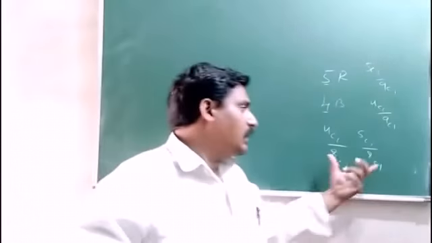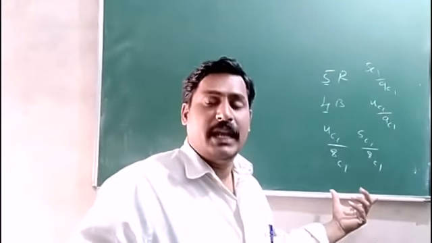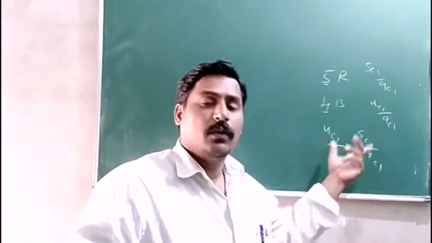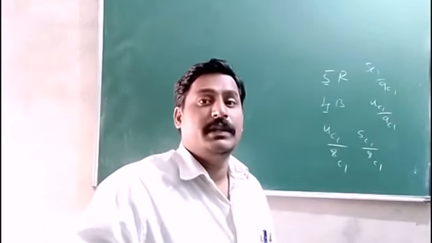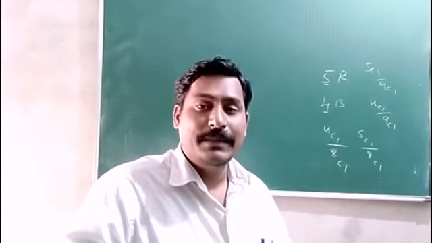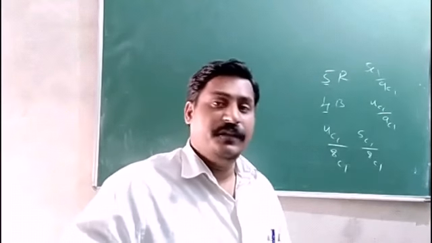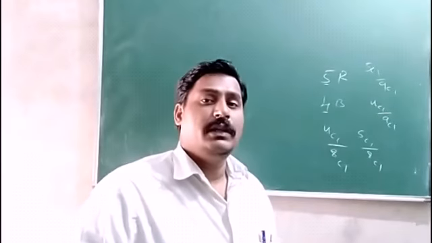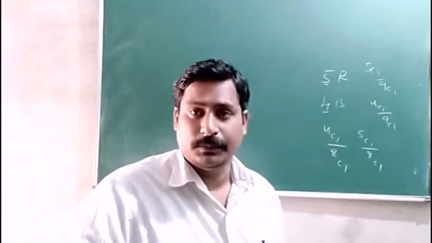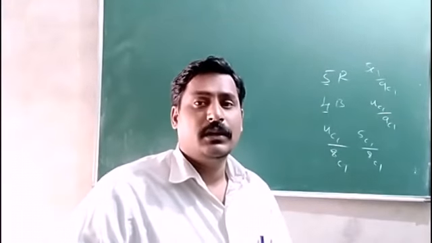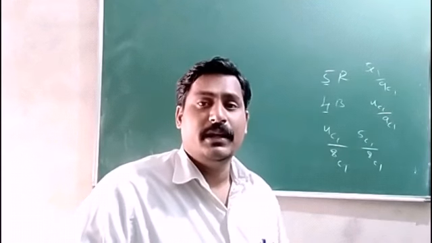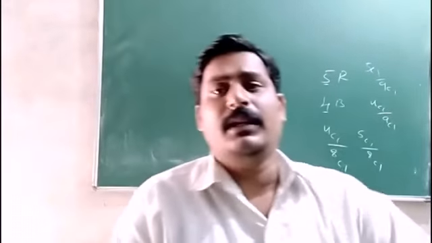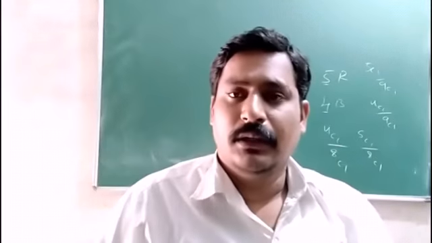So here, selecting the second ball is affected by the first ball's result when it has not been replaced back in the basket. If it is replaced, again the probability of getting the ball is the same as the first draw. So here it is called what? A dependent event. When a dependent event comes, the probability takes a different form.